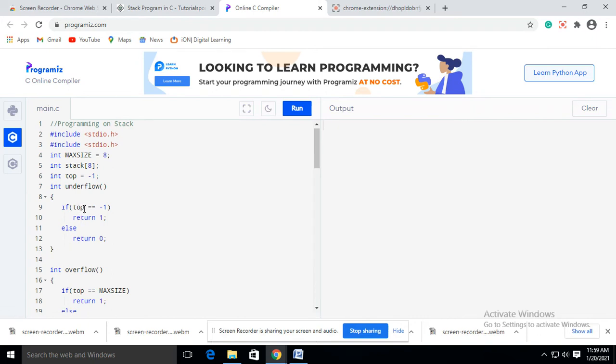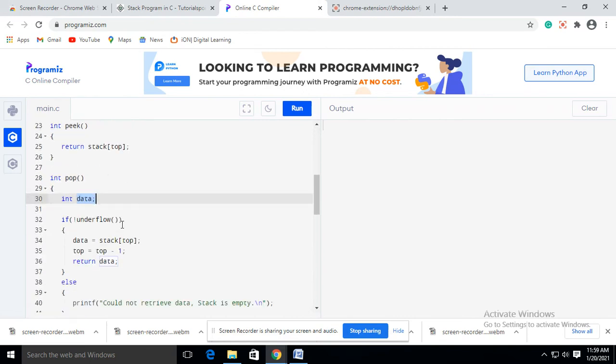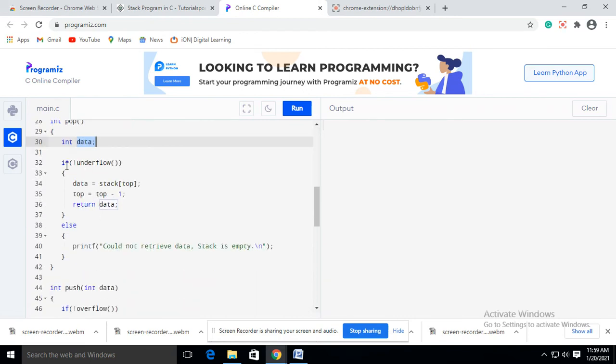If at that time the top value is equal to minus 1, then it will return 1. And if not 1, it means 0. If 0, it will take data equal to stack top. And if 0 means the condition is false, so here it will show, else could not retrieve data, stack is empty.